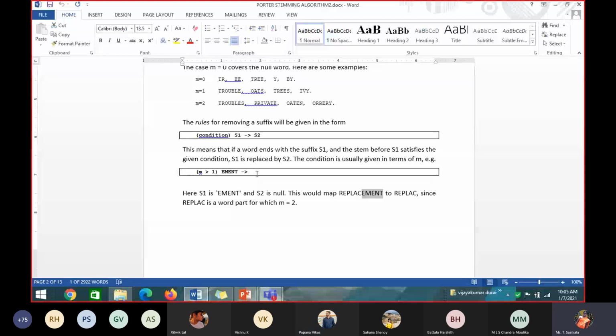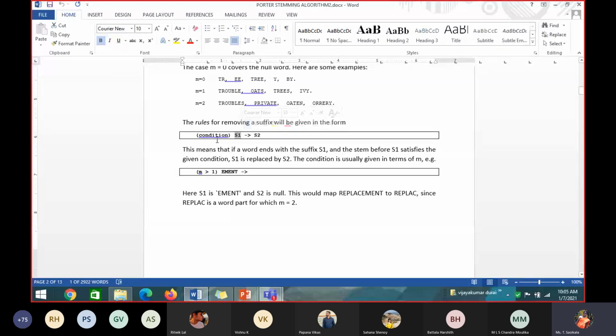What will be my output? PLAC. Okay, because it satisfies the condition. If the condition is true and the word ends with suffix S1, then S1 should be replaced by S2. Like this, they write a rule in the Porter-Stemmer algorithm.